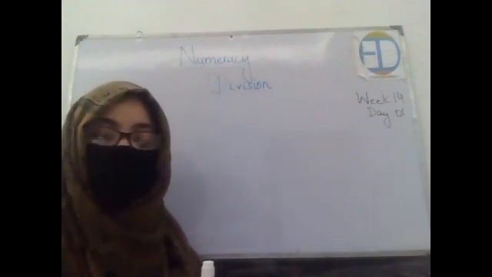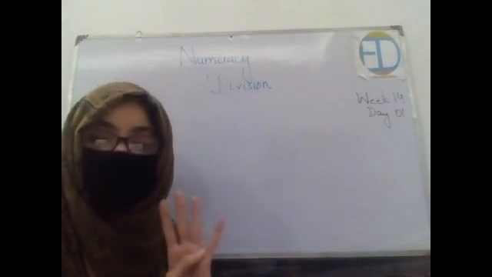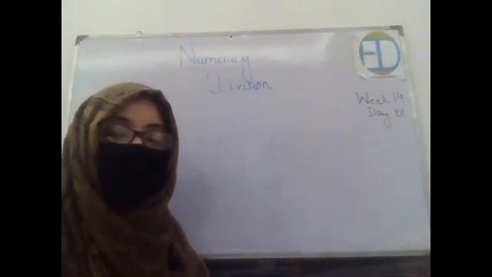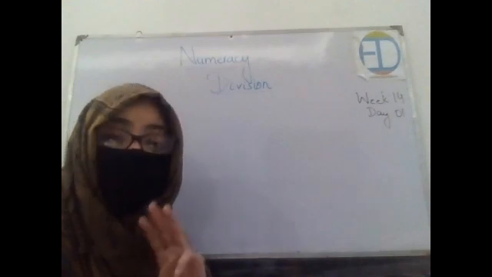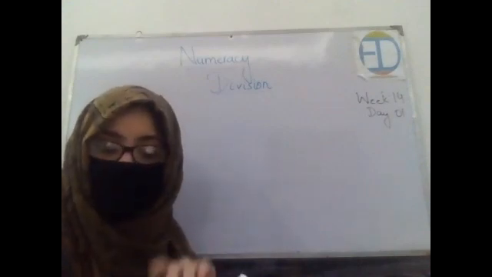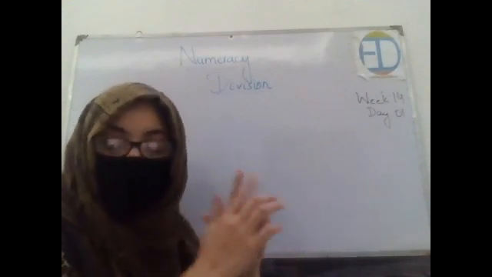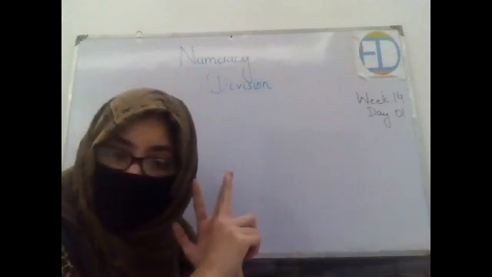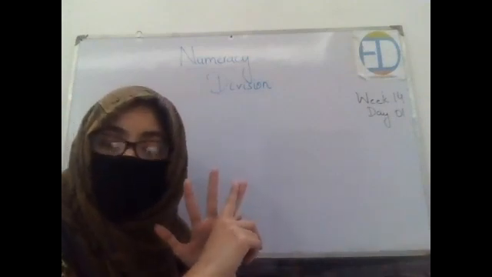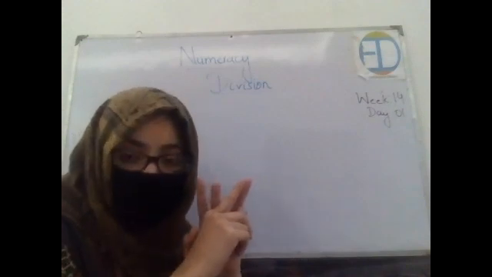And how many number operations do we have? Four. Excellent. How many of them have we discussed till now? Three. Very well done. What are they? Addition, right? Then we have discussed subtraction as well. And in the last week, we talked about multiplication as well, right?